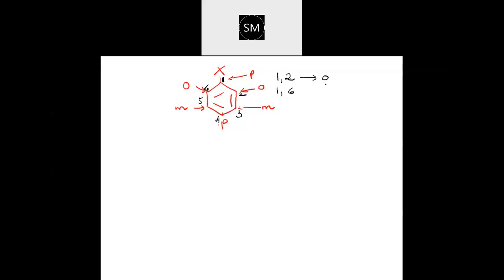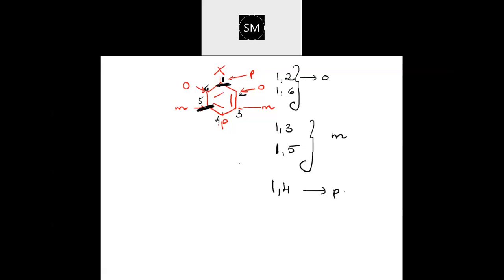With respect to 1, the third position, that is meta position. Or with respect to 1, the fifth position, that is meta position. And then 1 and 4 position, that's para position.